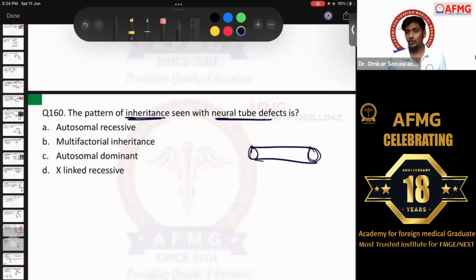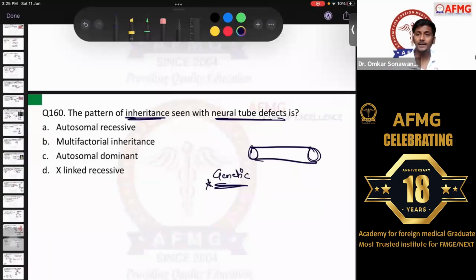But if they do not close, they remain patent, and that can lead to neural tube defects in the patient, right? That we have discussed in the anatomy embryology session, as well as multiple other times in pedia, in obs-gynae, everywhere. So here the patient is having neural tube defects. I told you there would be a high risk of neural tube defects in a pregnant female if she has a previous history of neural tube defect, because definitely there is some genetic association or genetic mutations which are the cause of neural tube defect.